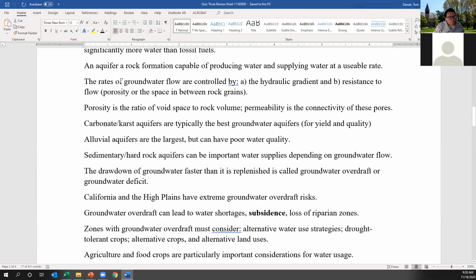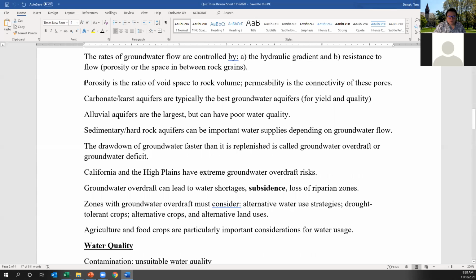So in terms of actually water flowing through that aquifer or that aquitard, the rates of groundwater flow are controlled by the gradient, how much of a difference there is between where the water is recharging and where it's discharging, or where the well is. So for a mountain, if there is a lot of snowpack in California, wells down below that area often will have good hydraulic heads. The hydraulic gradient is increased with increasing level of pressure and resistance to flow. And that resistance to flow is a function of how much space. More space makes it less resistant to flow, better flow, and better connectivity, which goes to the idea of permeability. Increasing connectivity allows water to flow better.